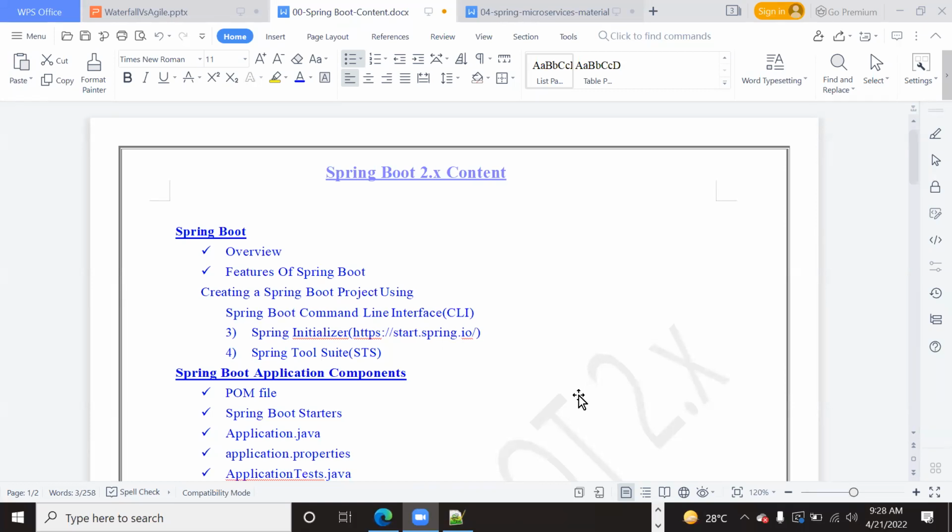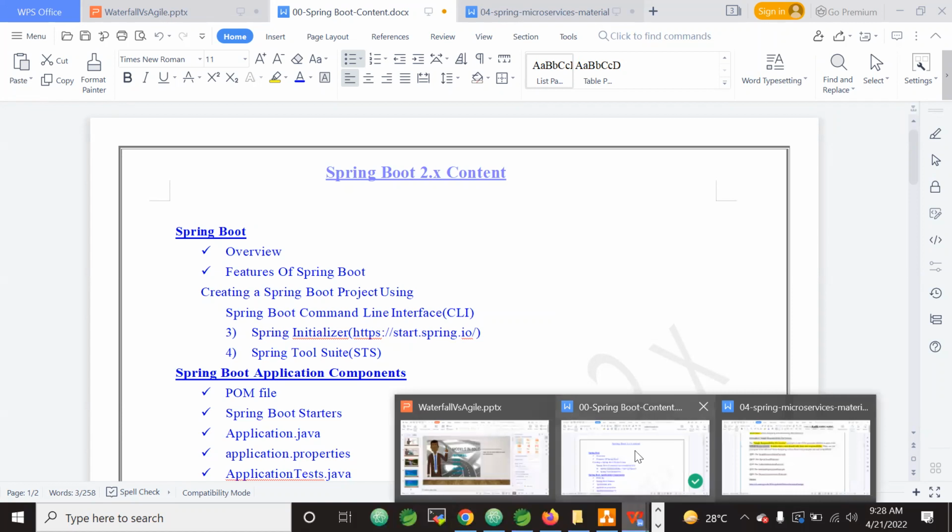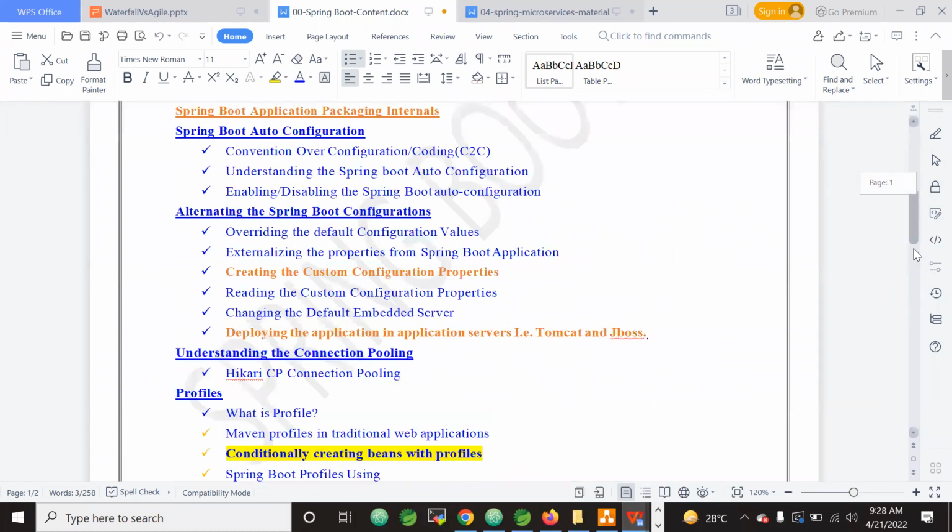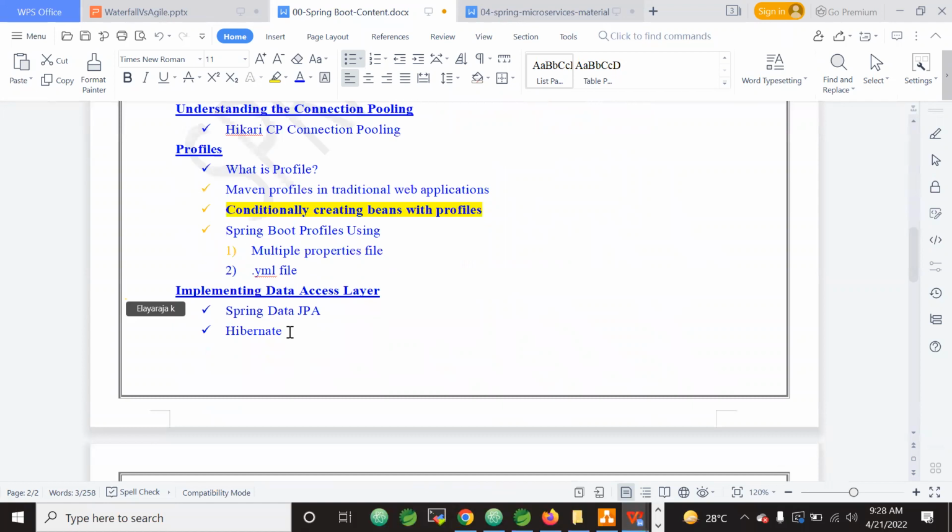And yes, Hibernate and JPA we will cover, obviously. See this Spring Data JPA and Hibernate: Data JPA will use Hibernate as a vendor. So we will first see Hibernate architecture, how Hibernate will work. Simple CRUD operations we will do with Hibernate, and then come to Data JPA. And then Spring Core content, tomorrow we'll discuss. Hibernate architecture, how Hibernate internally will work, and how to do CRUD operations using Hibernate, we'll discuss, and then we'll come back to Data JPA.